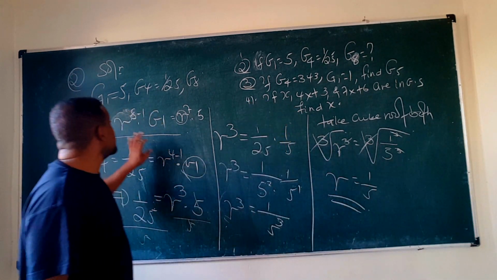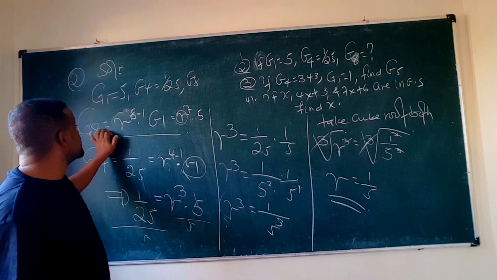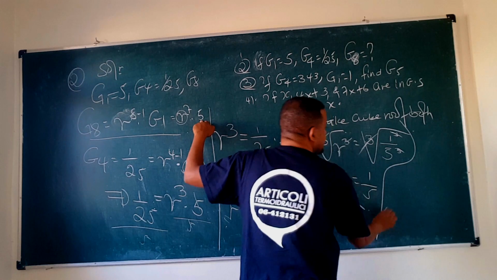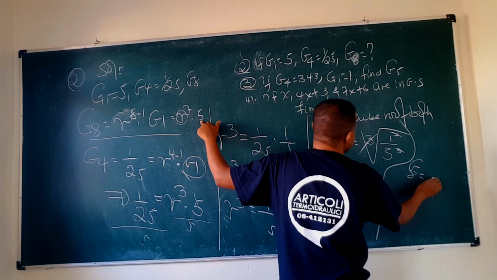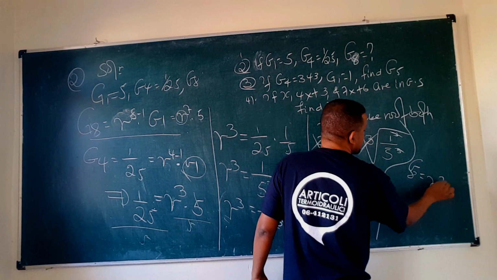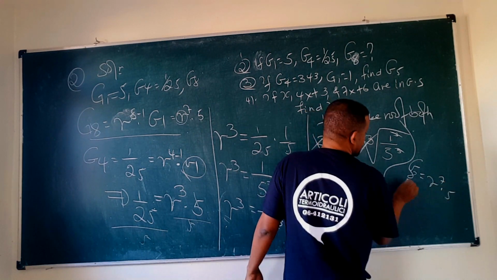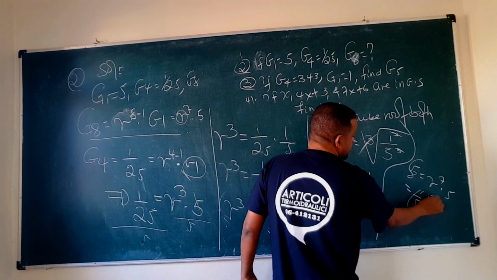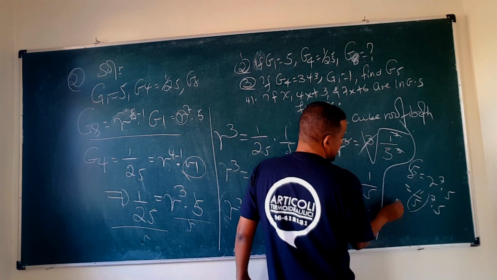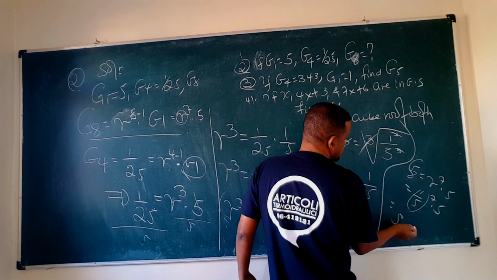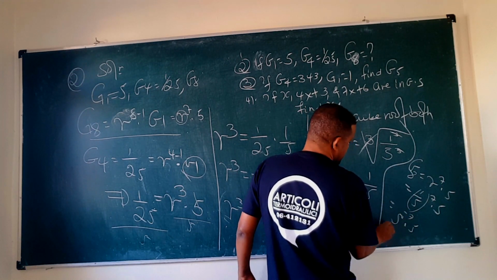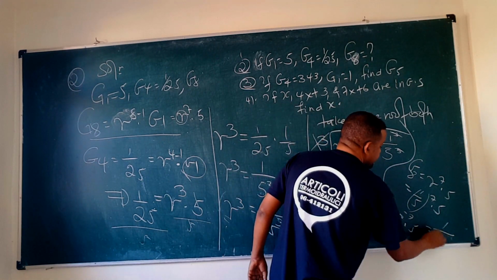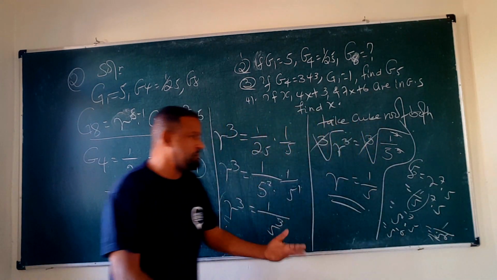So the common ratio አሁን የጠየቅነው ማለት ነው g8 ነው ልብ አድርጉ g8 ማለት ይሄው r the power of 5 times 5. So አሁን እዚች ጋር ምን እናደርጋለን? So g8 ማለት እኩል ይሆናል r the power of 7 times 5, which is r ማለት ነው 1 over 5. Okay, so 1 over 5 the whole the power of 7 times what? 5 ይሆናል. This will be 5 the power of negative 7 times 5, so which is 5 the power of negative 6 of course, which is 1 over 5 the power of 6 ይሆናል። Simplify አድርጉት እናንተ 5 ሲባዛ 5.